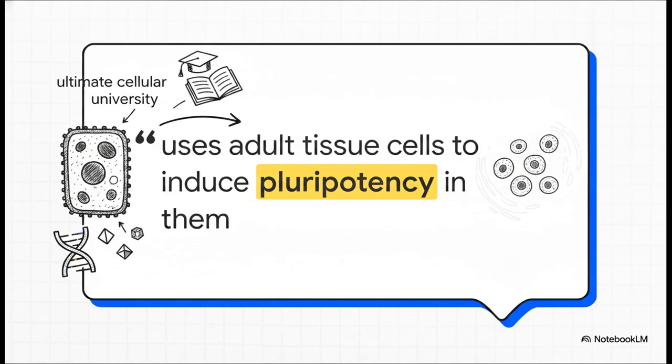And guys, this is a total game changer. It completely bypasses the need for embryos. And even better, because you can make patient-matched pluripotent cells, it entirely avoids the risk of transplant rejection by the immune system. It is essentially sending a specialized worker all the way back to the ultimate cellular university to learn a completely new trade.